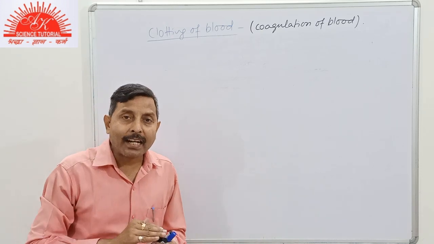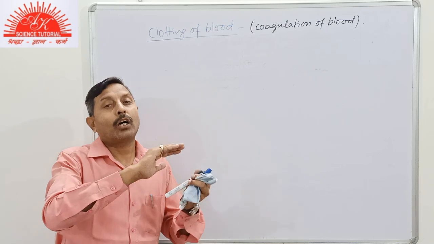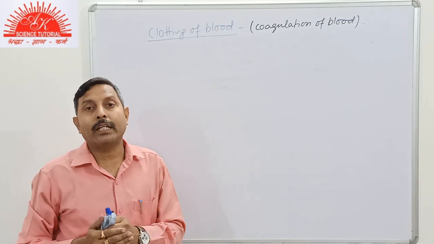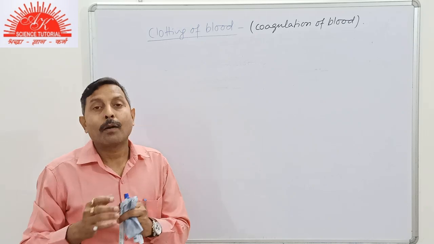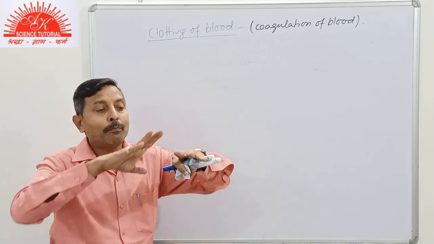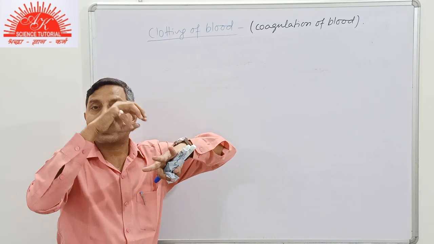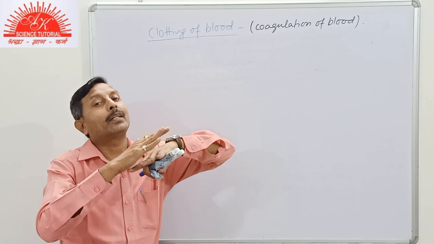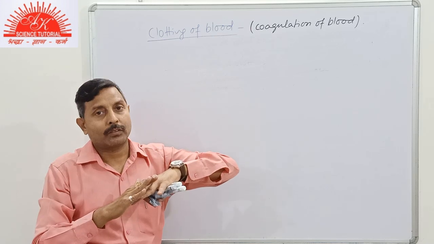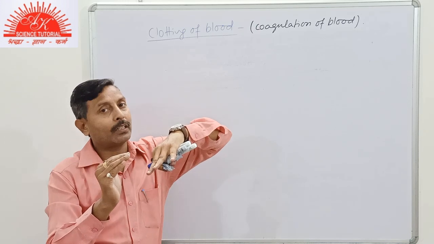Thrombin further acts as a catalyst enzyme and converts soluble fibrinogen protein into insoluble fibrin network. And finally, in the maze of the fibrin network, the blood corpuscles get trapped and form the solid plug-like structure. Through this part, the blood cannot squeeze out further.